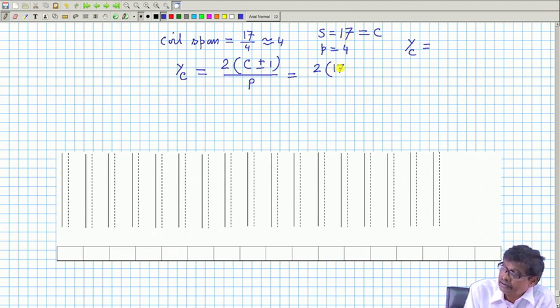So, 17 plus 1 I choose, divided by P which is 4 and then multiplied by 2, so that it becomes equal to 9.